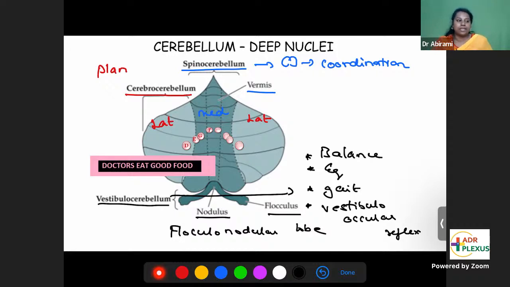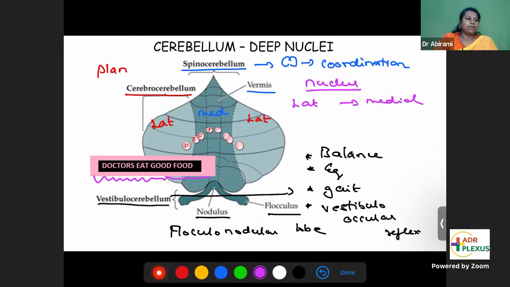So these are the parts of the cerebellum. What are the nuclei in the cerebellum? So nuclei inside the cerebellum. The mnemonic for this is "doctors eat good food." So what are the nuclei? From lateral to medial, or you can say from outer to inner, the arrangement is doctors eat good food. D, E, F, G. D is the lateral most and F is the medial most.